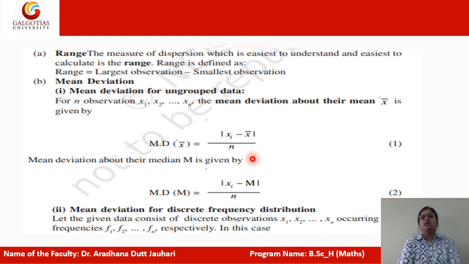In the same way we can define the mean deviation. Mean deviation means deviation of any variable from the mean. So the formula of the mean deviation about x bar is equal to the sum of absolute value of xi minus x bar upon n.